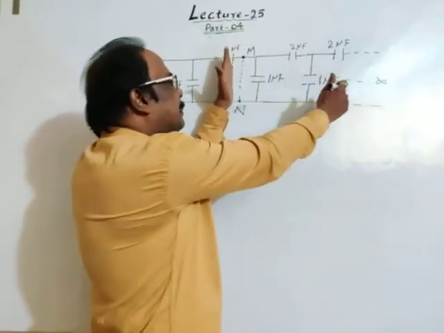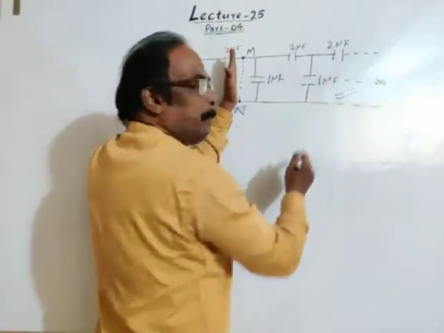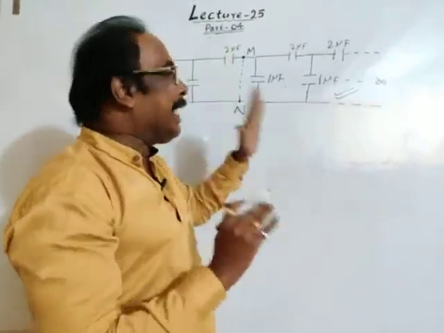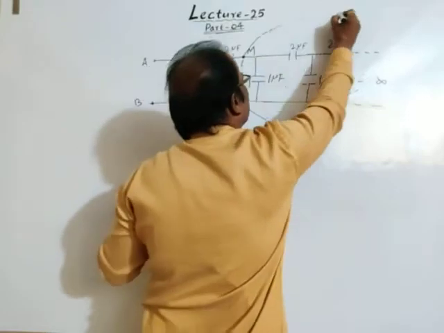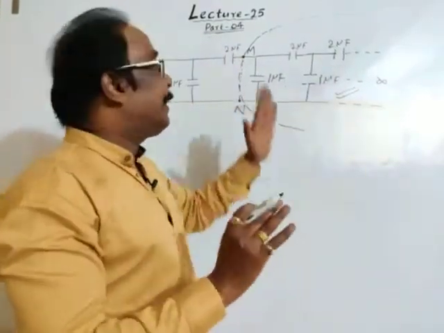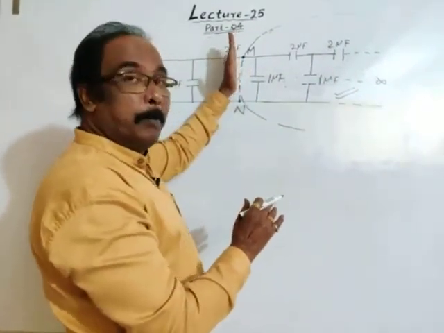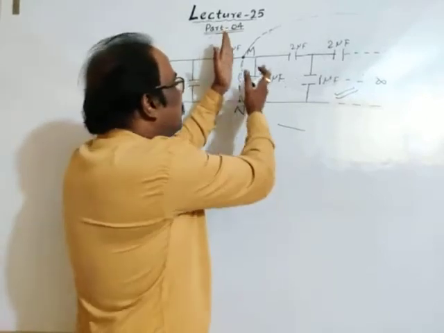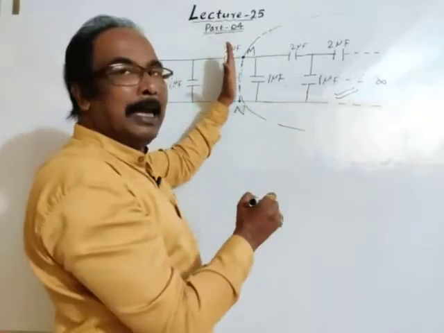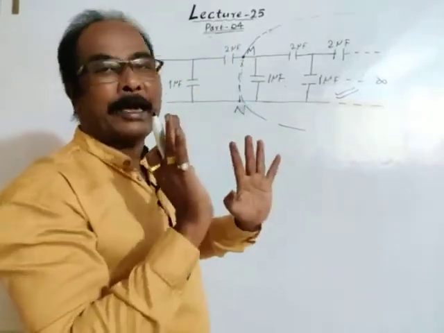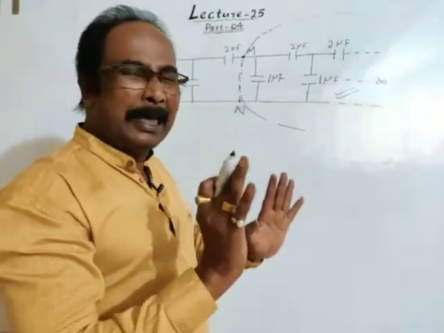The equivalent capacitance of the infinite number of capacitors towards the right of this imaginary line MN is X.